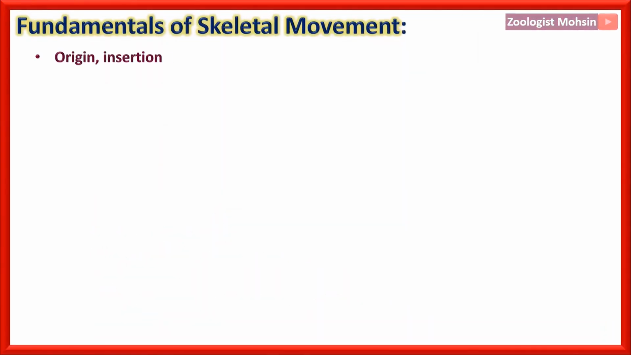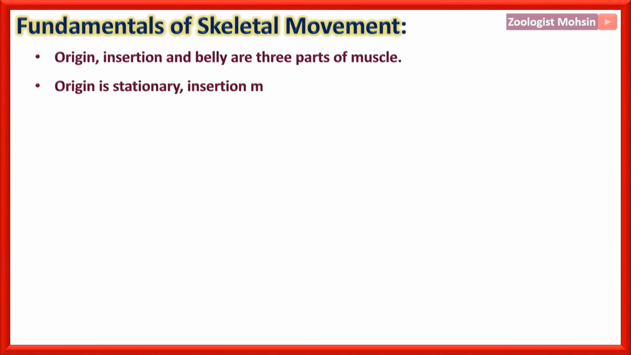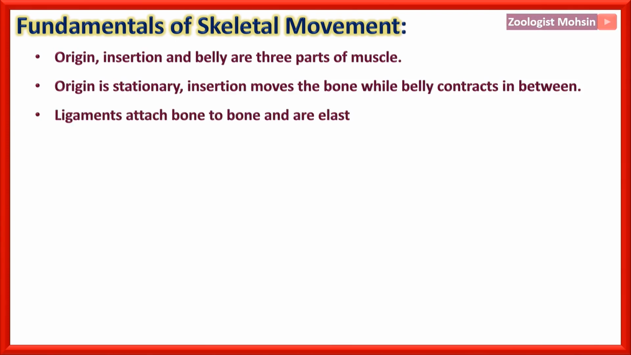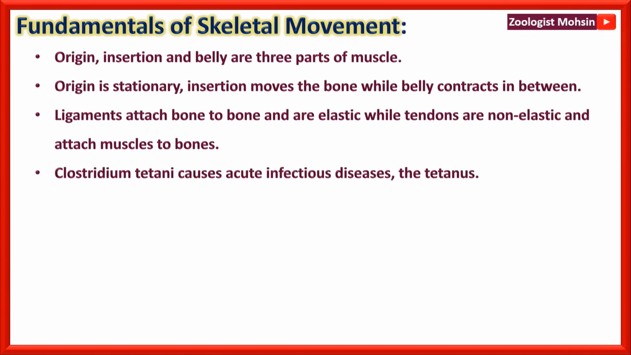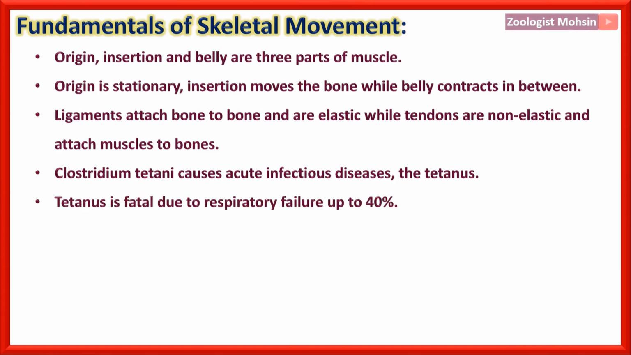Fundamentals of skeletal movement, some definitions. Origin, insertion, and belly are three parts of a muscle. Origin is stationary. Insertion moves the bone while the belly contracts in between. Ligaments attach bone to bone and are elastic, while tendons are non-elastic and attach muscles to bones. Clostridium tetani, a bacterium, causes the acute infectious disease tetanus. Tetanus is fatal due to respiratory failure, and up to 40% of patients die if the disease occurs.